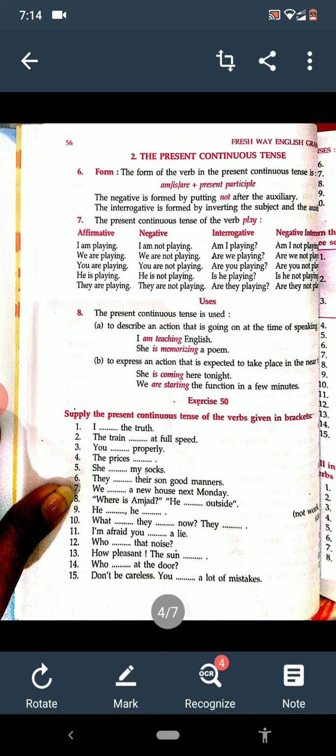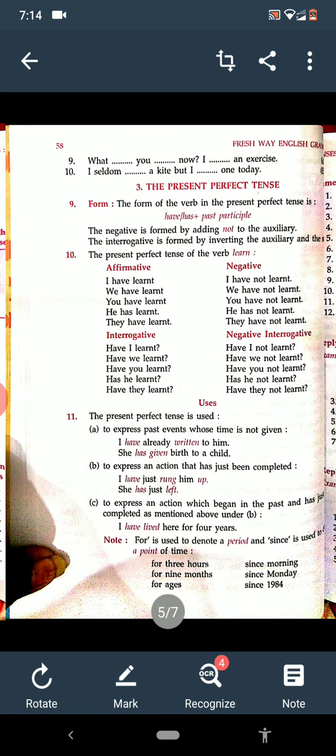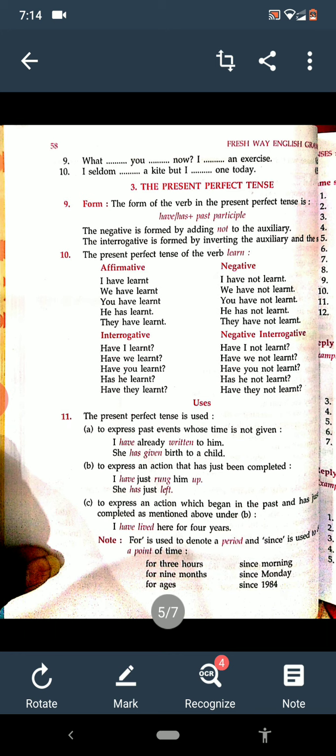And today we are going to discuss the third part, that is, the third form of simple present is perfect, means present perfect tense. So we are going to discuss present perfect tense. Now see, what is the formation of present perfect? First of all, let us discuss that.